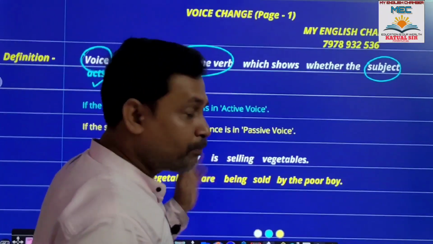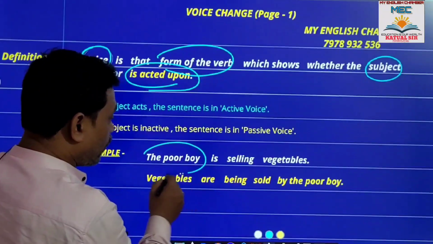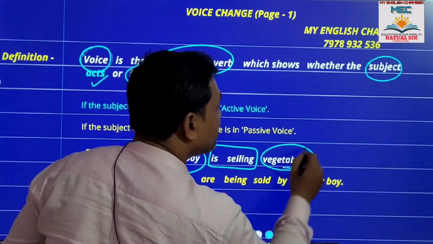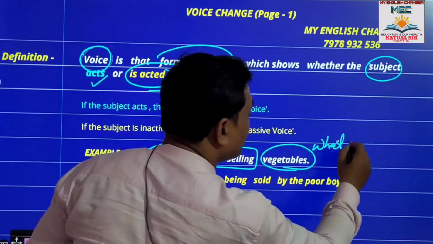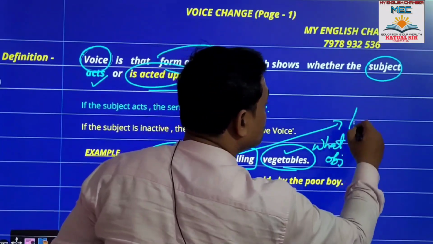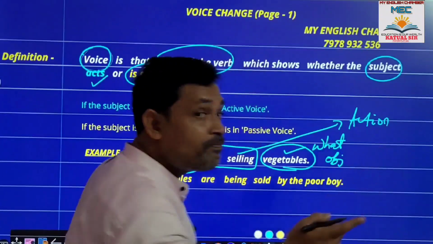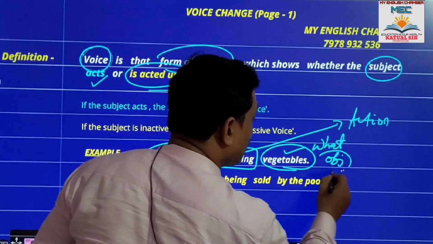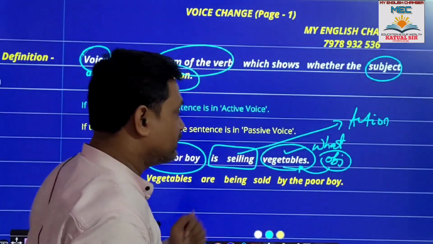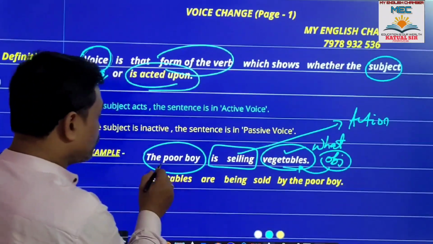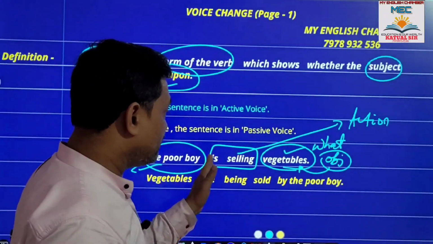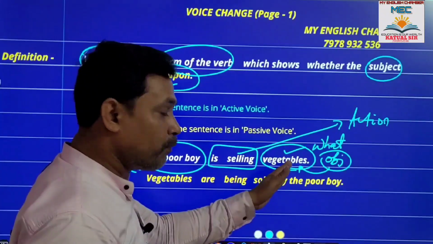Here you can find one example. The poor boy is selling what? Vegetables. If you put the question word what, you will get this answer. That's why it is called object. And sell is the action word. Which one is called object? The word vegetables is called object. Which is the subject? The poor boy is called subject. Clear? Subject, verb, object.